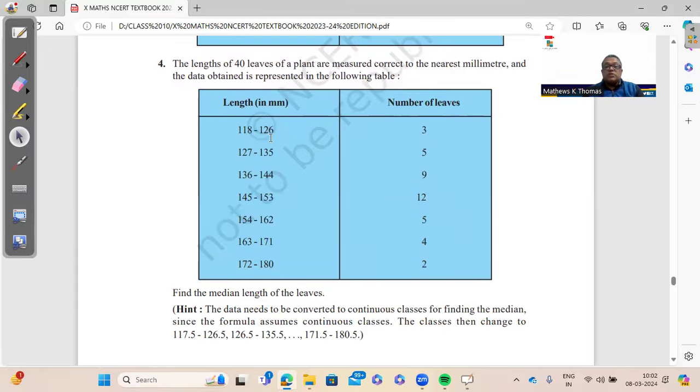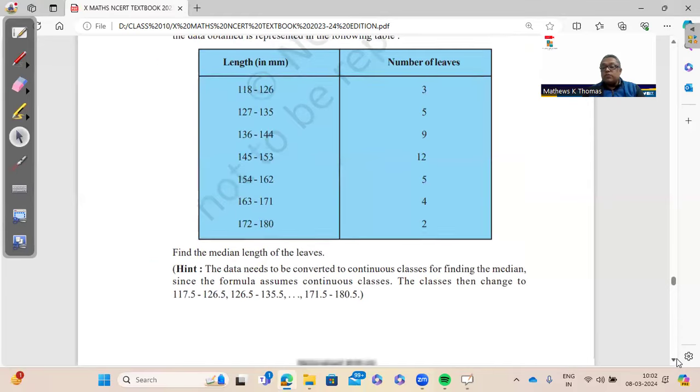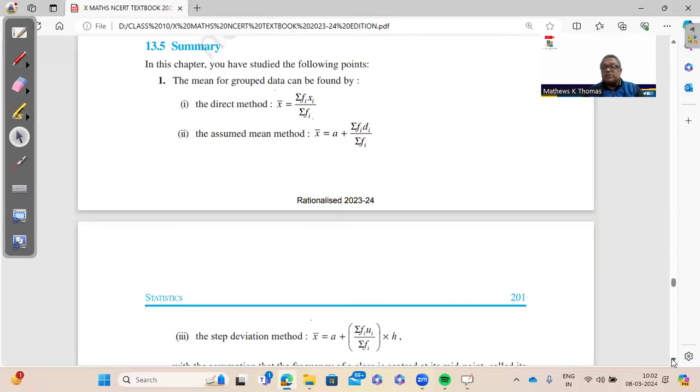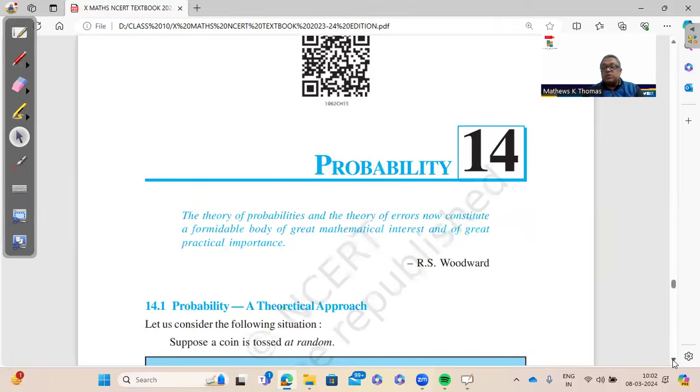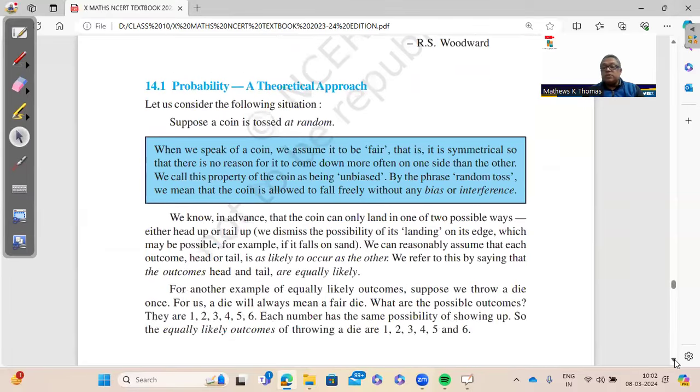Here the class intervals are not continuous. So make them continuous and then solve the question. So questions number 2, 3, and 4 are very important in this exercise. And then we come to the last chapter, that is probability, which is an easy chapter.